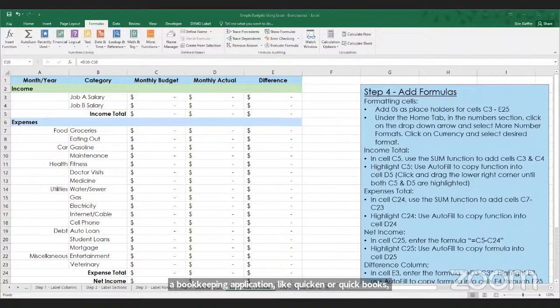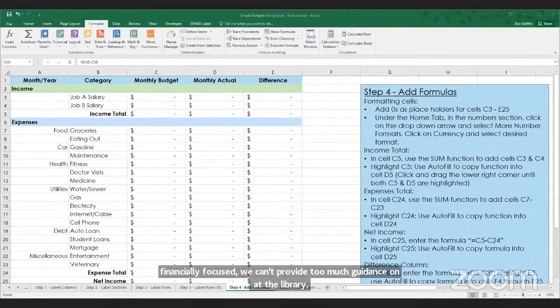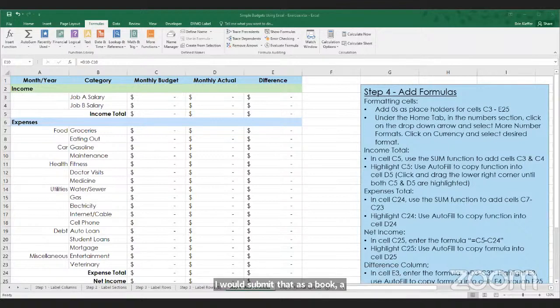I am not sure about that. So the way we are using Excel right now is more for personal budgeting reasons. If you want to know more about tax related things, anything that's very financially focused, we can't provide too much guidance on at the library. But if you have a question about software like QuickBooks, I would submit that as an Ask a Librarian question in hopes that we can get you an answer to that one. And Nikki can share that link in the chat as well.